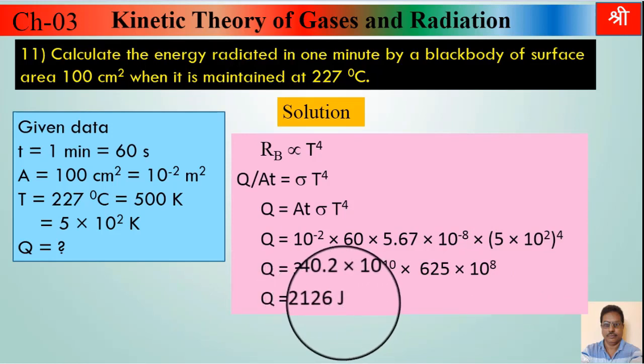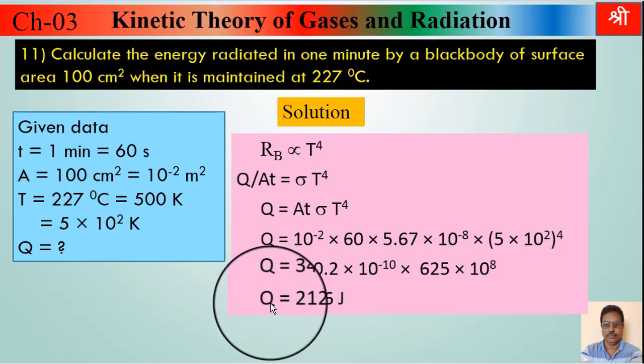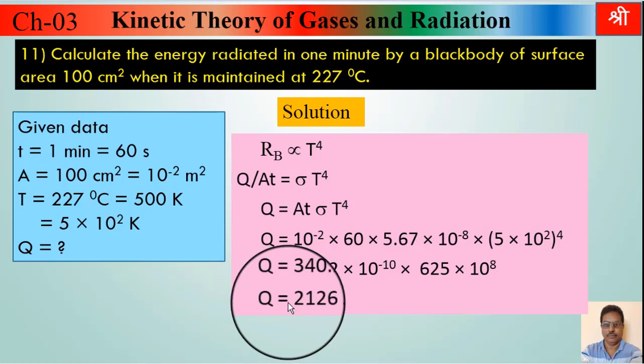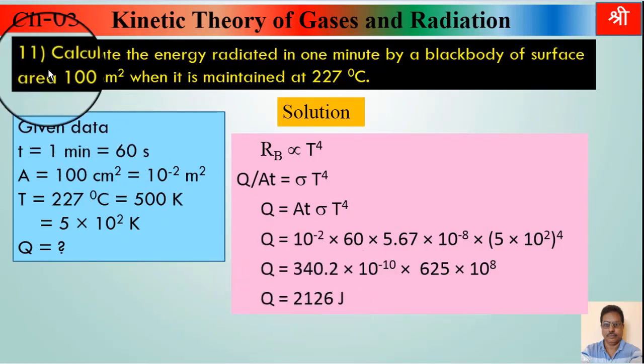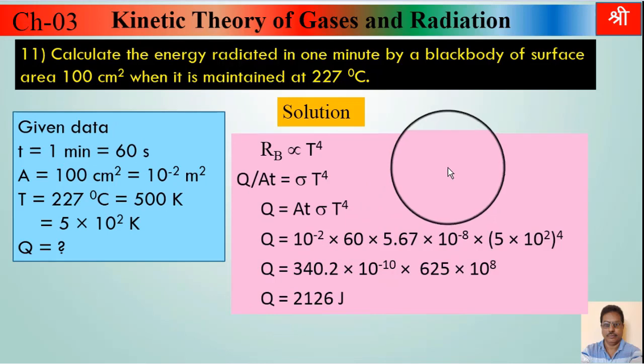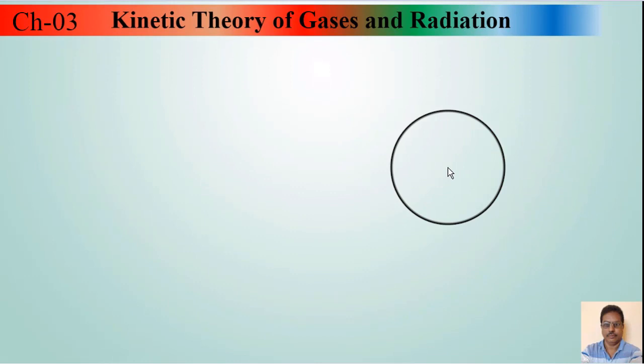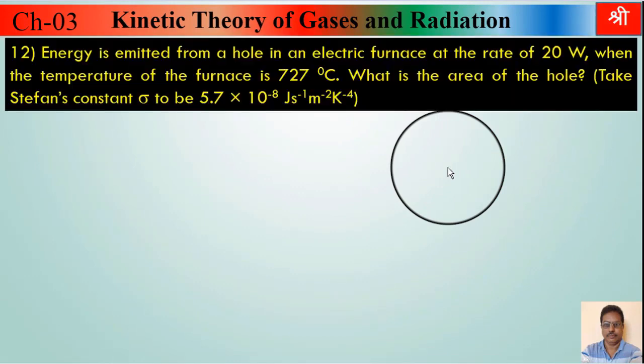Don't forget to write unit of that quantity. Here quantity is heat and SI unit of heat energy is joule. This is final answer. This is answer of example number 11. Now let's go to next example number 12. What is that example number 12?